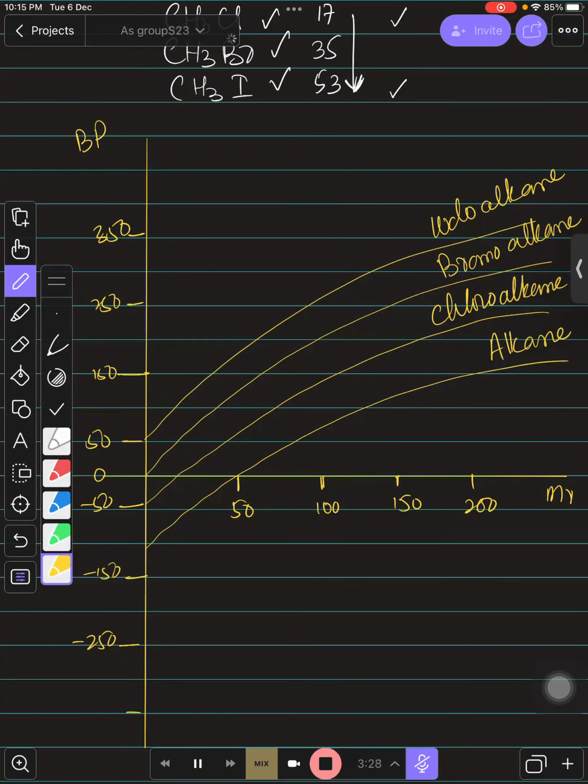So we need to remember this, that the boiling point of halogenoalkanes is higher than alkanes. Simple as this, due to the greater number of electrons. Once the number of electrons is increasing, the induced dipoles are increasing, and due to the increment of this type of van der Waals force, the melting and boiling point increases.